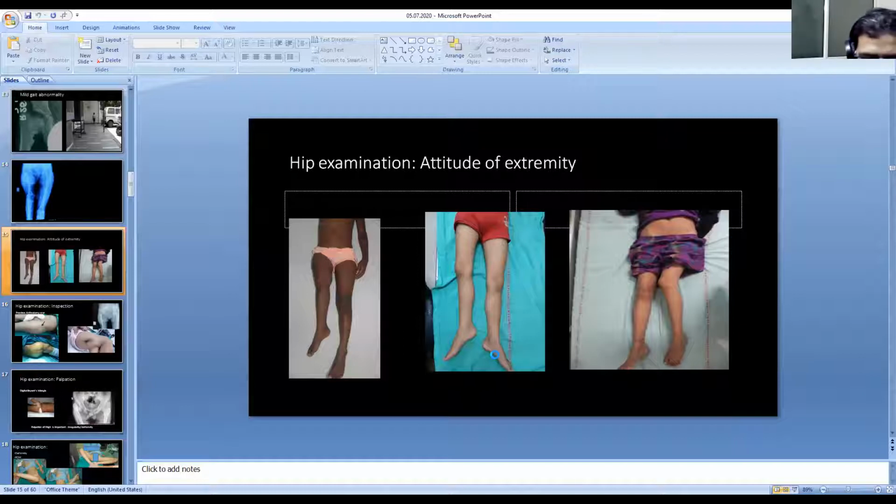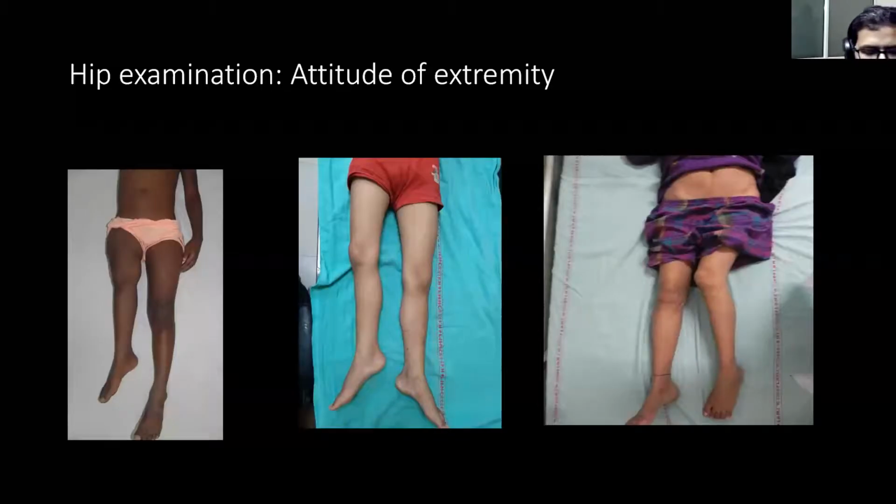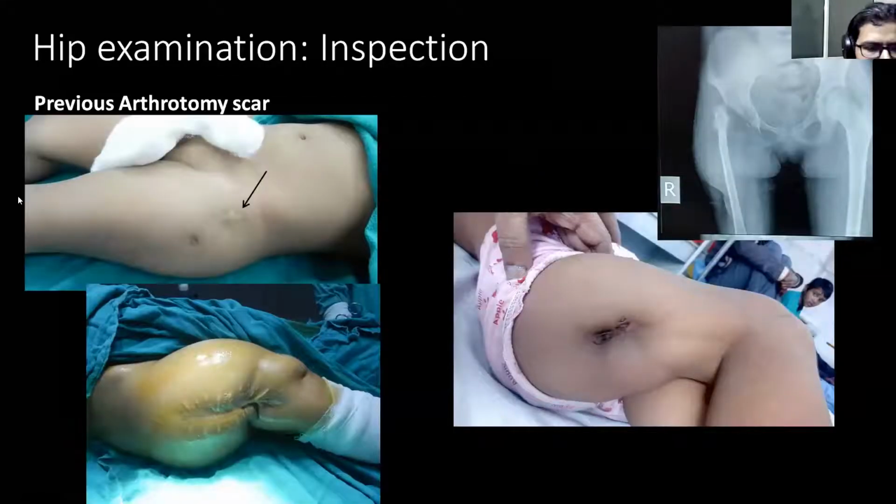So once you have examined the gait, what the images tell you is that gait abnormality can be very mild or very severe in sequelae of septic arthritis. After the gait examination, you have to examine the attitude of the patient. The attitude can be either external rotation or internal rotation deformity, and there can be severe shortening. Once you have examined the gait and attitude, the next thing to check is inspection, which has to be done from the front, from the side, and from the back.